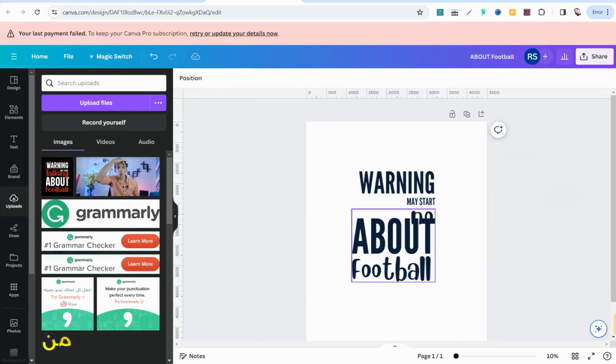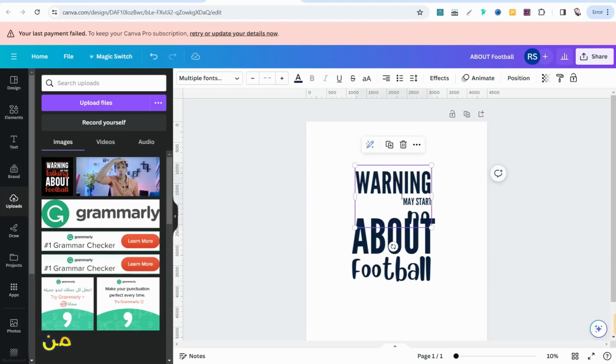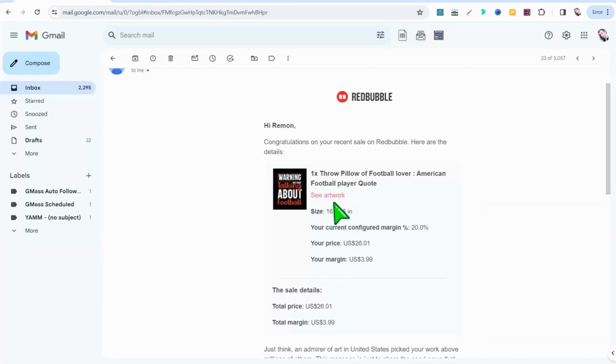So now you can create designs similar to my design using this font pair, Blueberry and Liga Gothic. You can get your quote, as I said before, from external websites, from ChatGPT, from any AI tool as you like, or from the Canva AI writer. You get a lot of different quotes and sayings regarding your sub niche or your less competitive niche. Then you can come back here to canva.com and use the same fonts that attract people, keeping the same style as you like. If you apply all these instructions and all the ins and outs regarding this sale, you will get many sales as soon as possible.